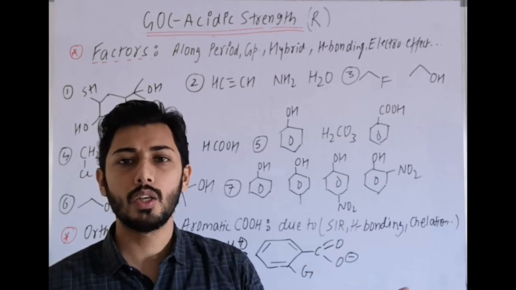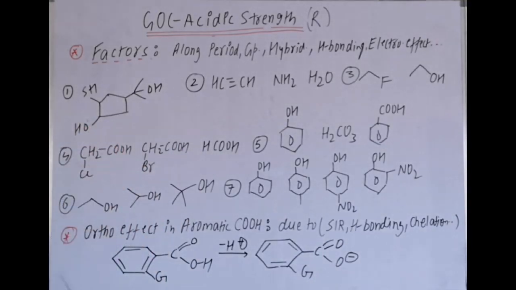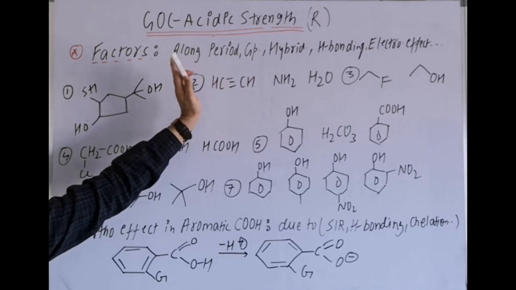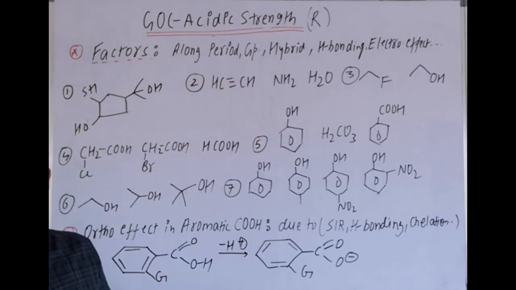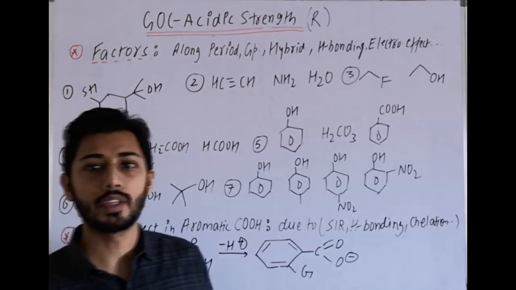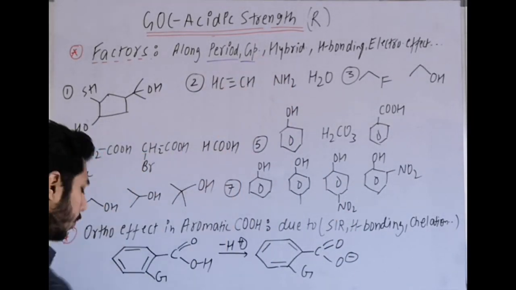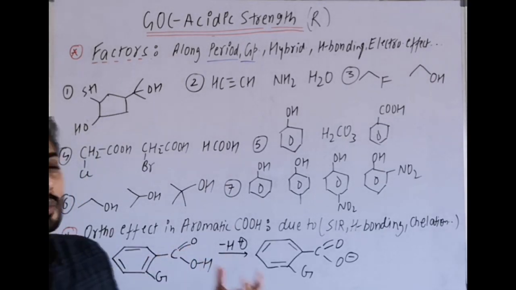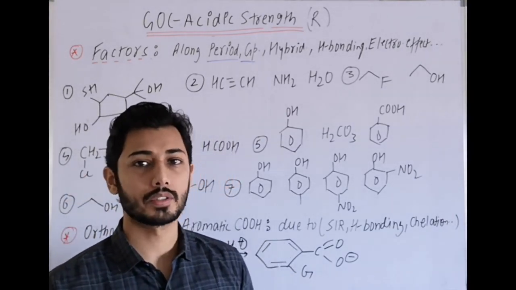The more the pK value, the lesser the acidic strength. So some factors, like the along-the-period trend in your notes, if I know that you are keeping your notes ready: left to right along the period, EN increases and that's why acidic strength also increases. Along the group trend, top to bottom, the size of the atom or ion increases, stability of the conjugate base increases, hence acidic strength also increases.